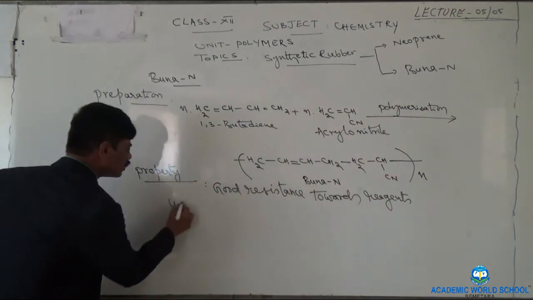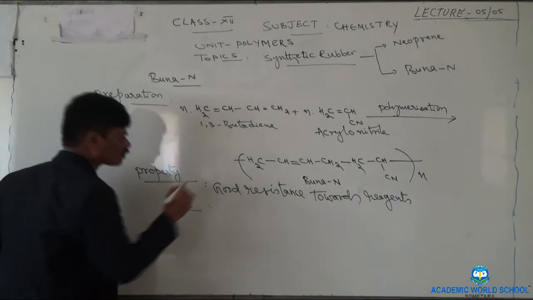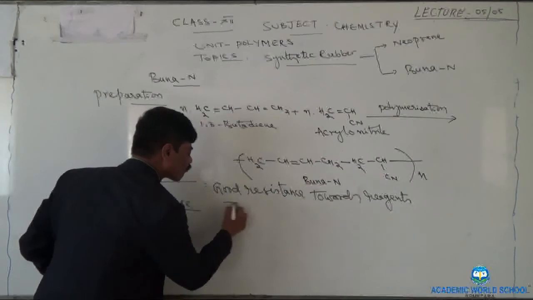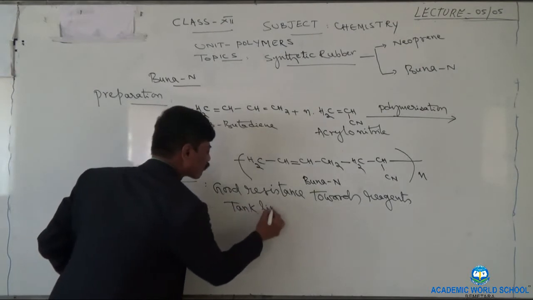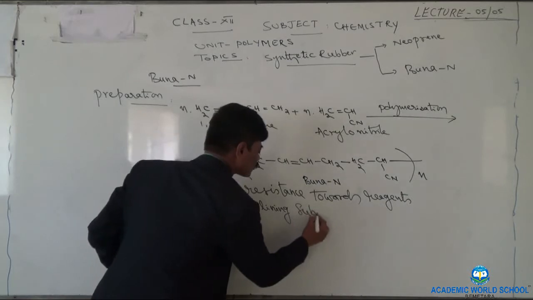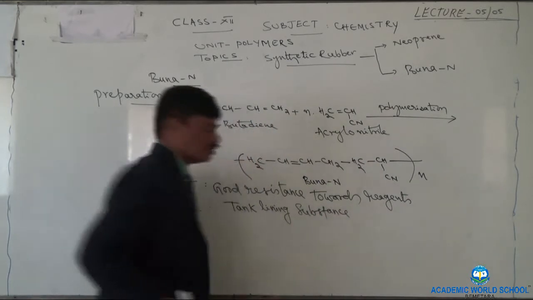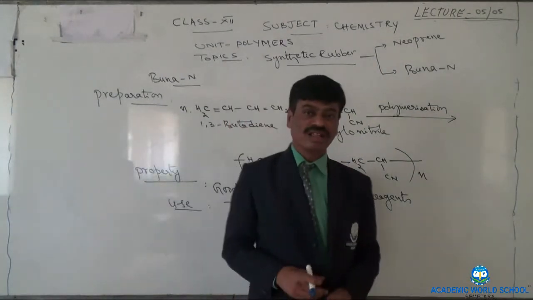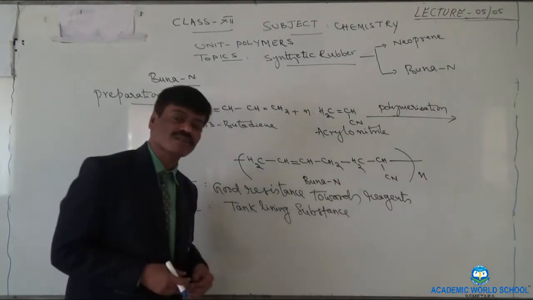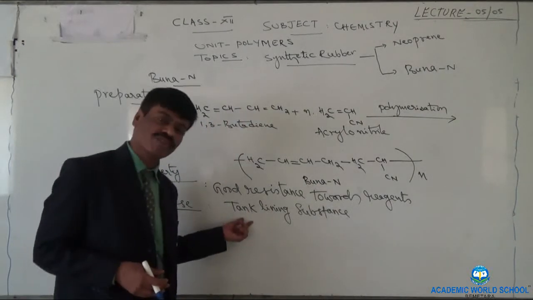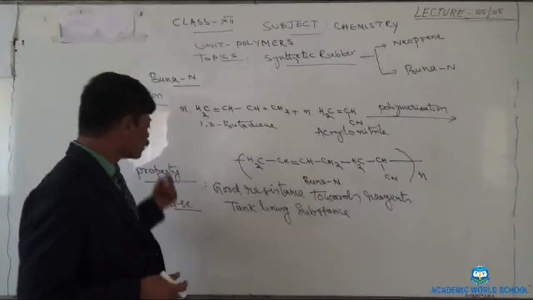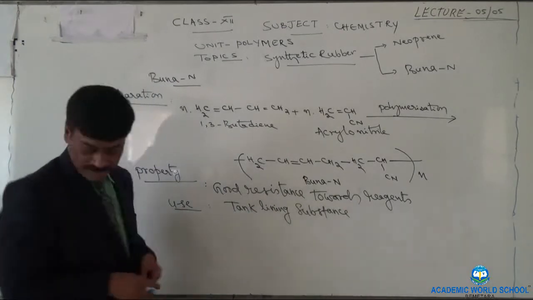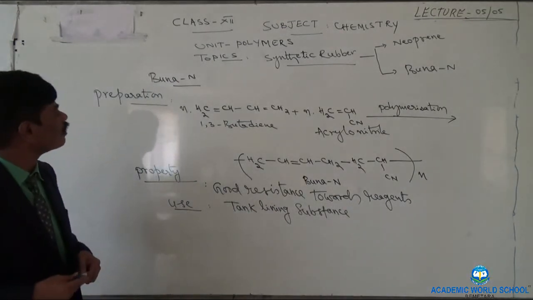That is why it is used in tank lining. Means if any liquid substance is required to be stored in a tank in large quantity, that liquid chemical substance can react with the inner wall of that tank. To prohibit that, this BUNA N is used as the inner lining of that tank. That's about the chemistry of the second synthetic rubber, that is BUNA N.